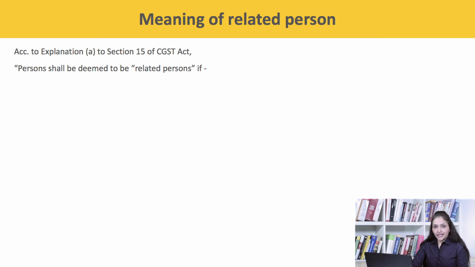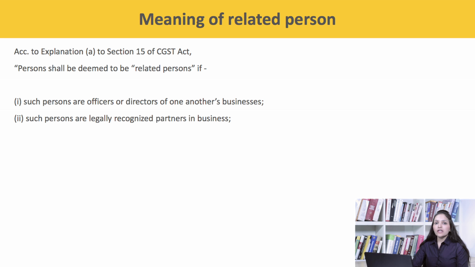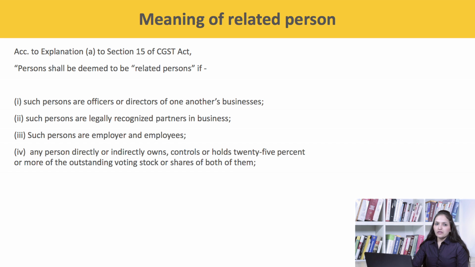According to Explanation A to Section 15 of the CGST Act, persons shall be deemed to be related persons if such persons are officers or directors of one another's businesses, such persons are legally recognized partners in business, such persons are employer and employee, or any person directly or indirectly owns, controls or holds 25% or more of the outstanding voting stock or shares or both of them.